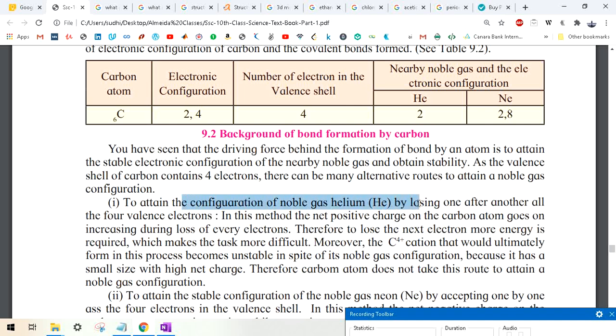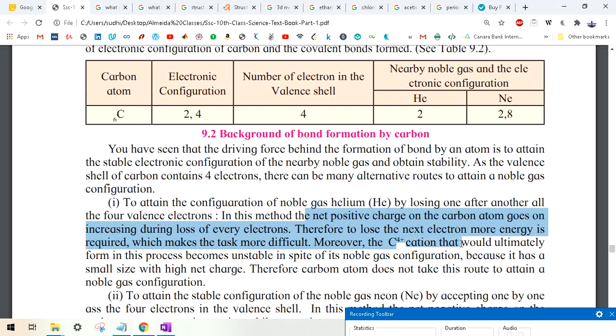In this method, the positive charge on the carbon atom keeps increasing with the loss of every electron. Therefore, to lose the next electron, more energy is required, which makes the task more difficult.